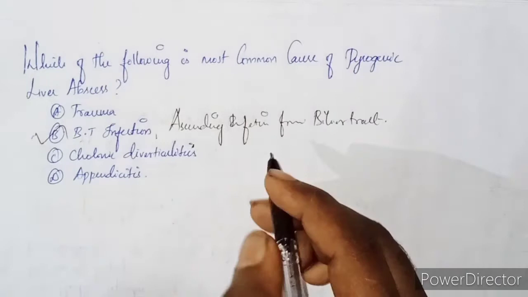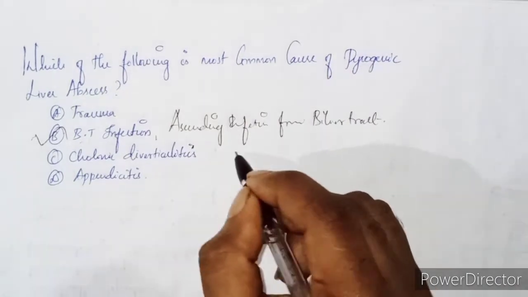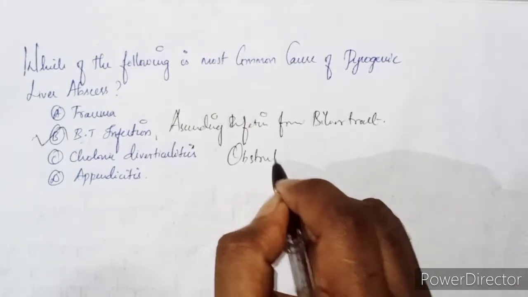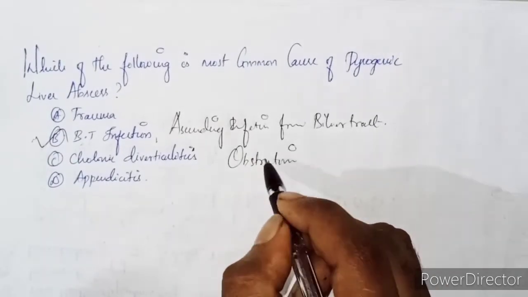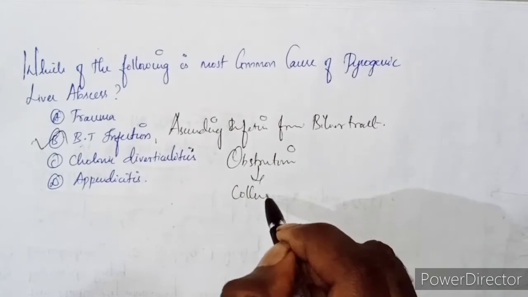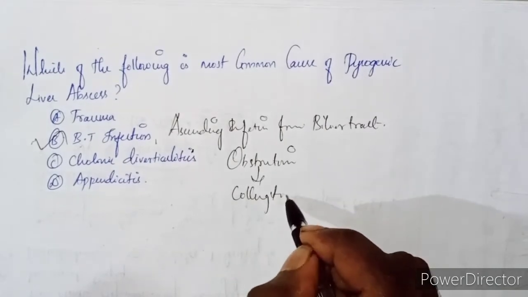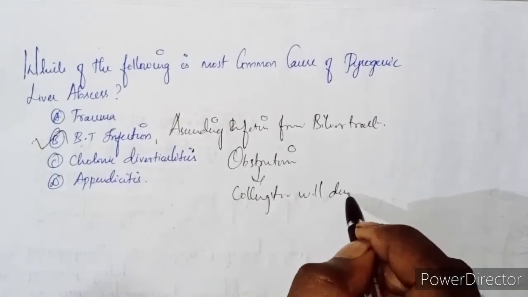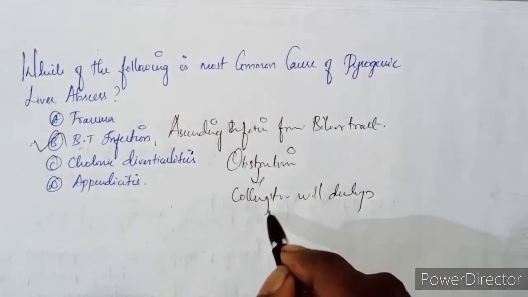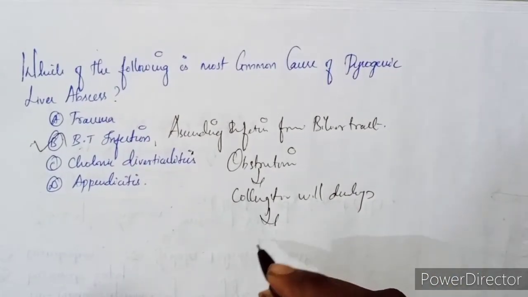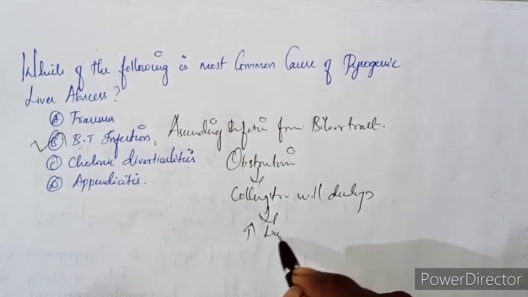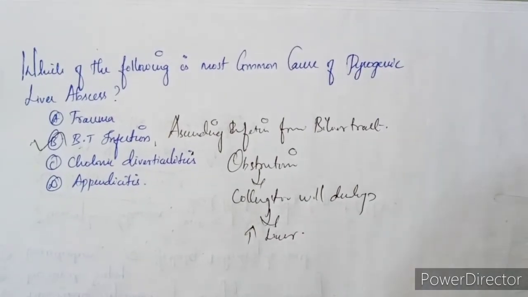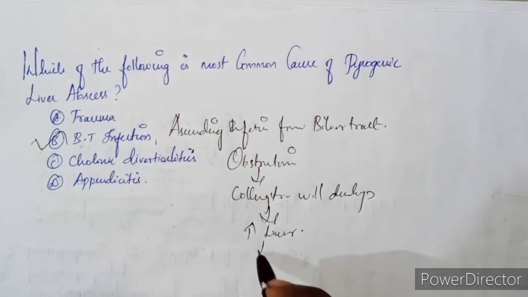If any obstruction happens in the biliary tract, it leads to cholangitis. Because of this cholangitis, the infection will ascend up to the liver, and this will lead to pyogenic liver abscess.